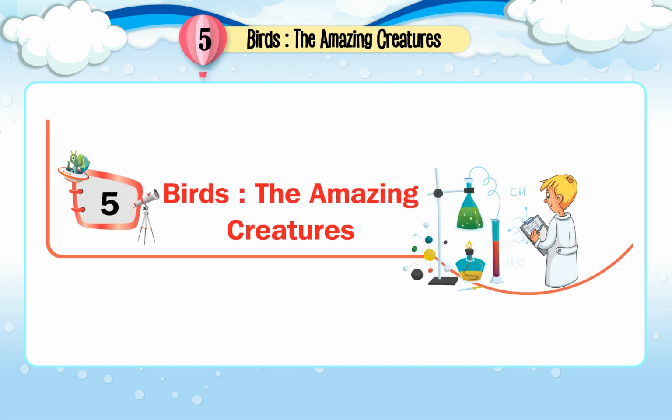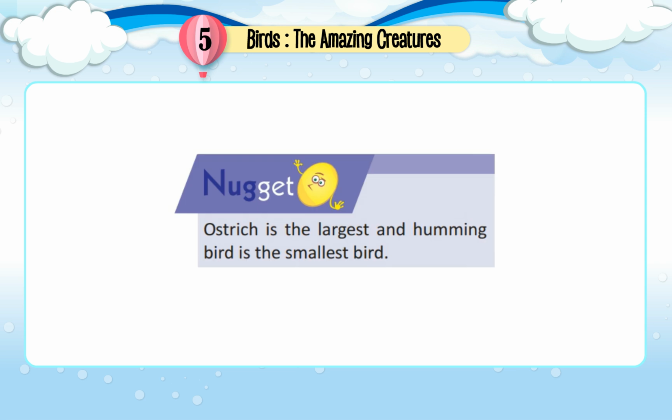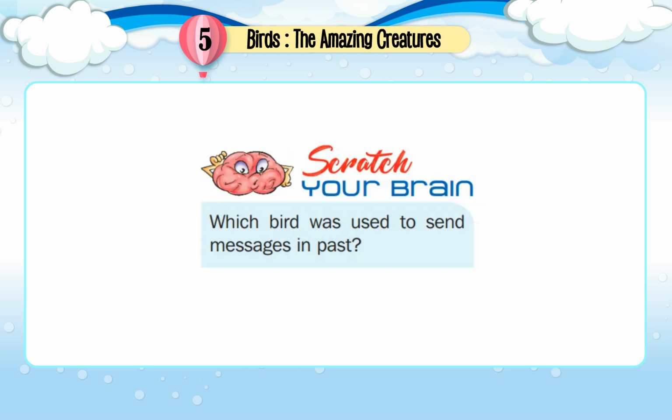Chapter 5 Birds. The Amazing Creatures. Nugget. Ostrich is the largest and hummingbird is the smallest bird. Scratch your brain. Which bird was used to send messages in past?